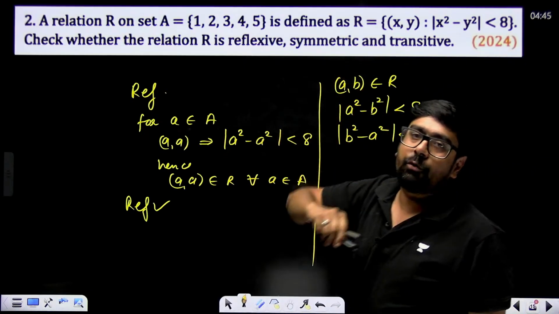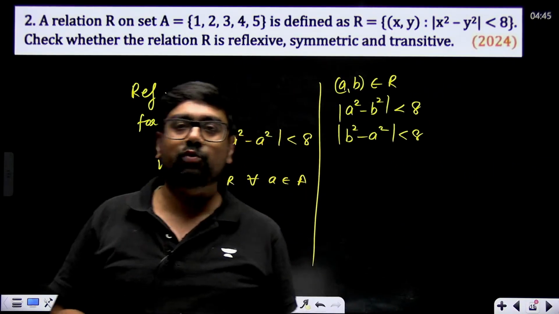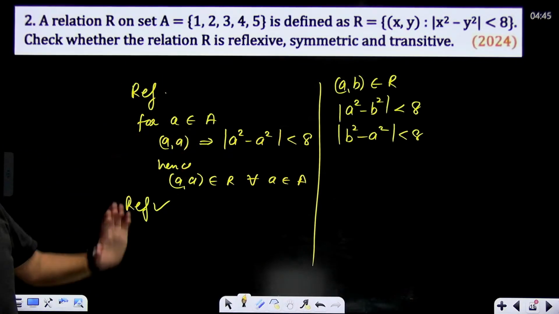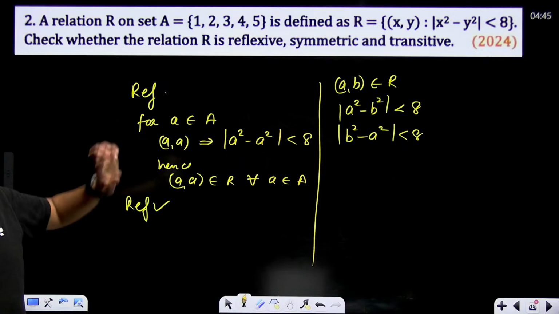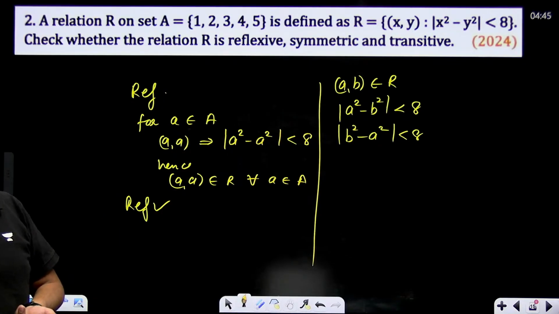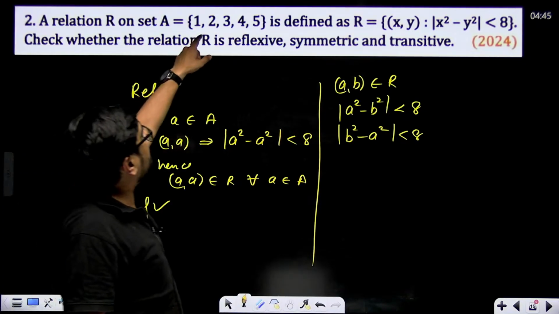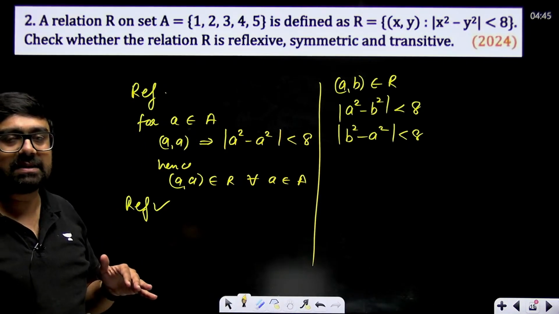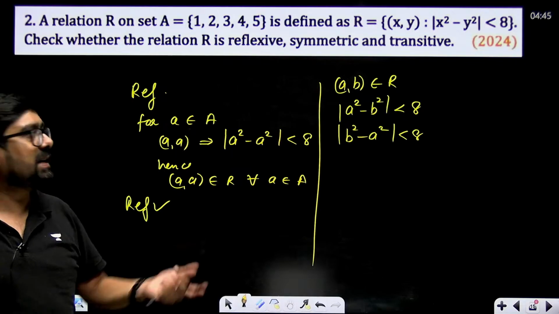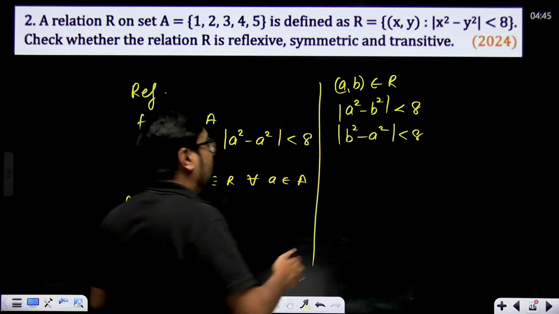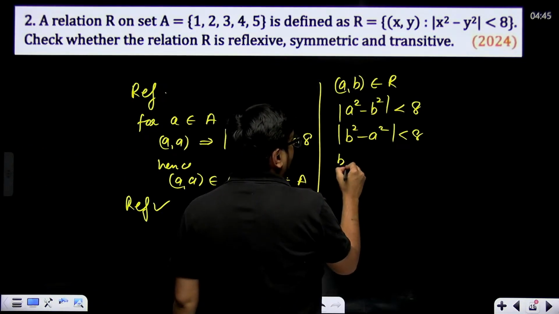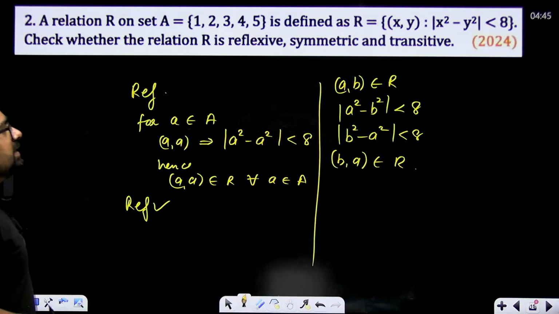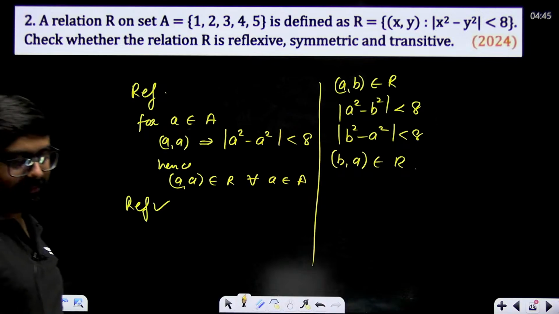Let's take an example, 4 square minus 5 square, 16 minus 25. That means 9. It is not less than 8. Mod if we are taking, it is not less than 8. So 25 minus 16 will also not belong to R. And suppose 3 square minus 4 square, 9 minus 16. That means 7. 7 is less than 8. So 16 minus 9 will also be less than 8, because we are taking mod. So that means if a comma b belongs to R, b comma a also belongs to R. That means it is reflexive and symmetric.